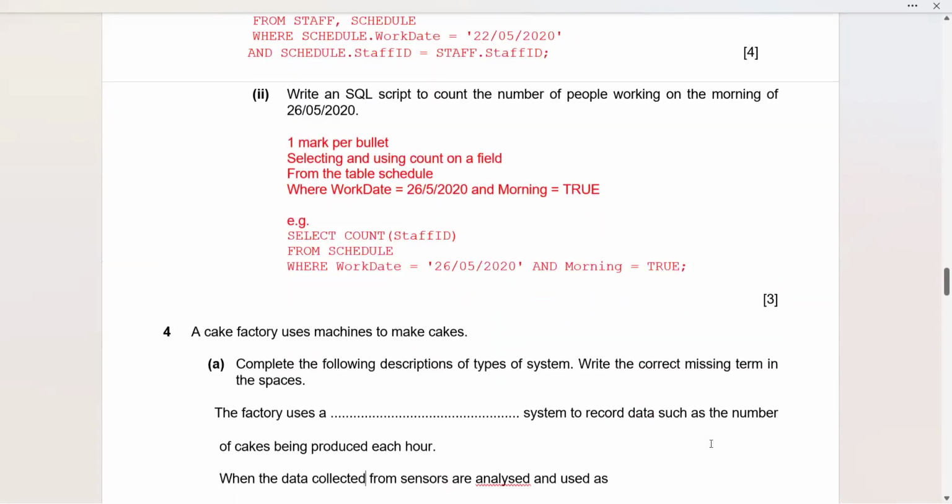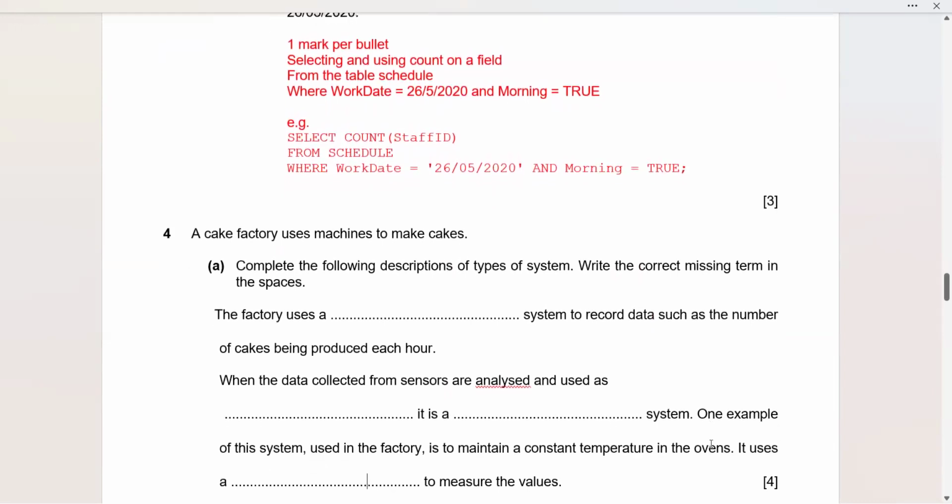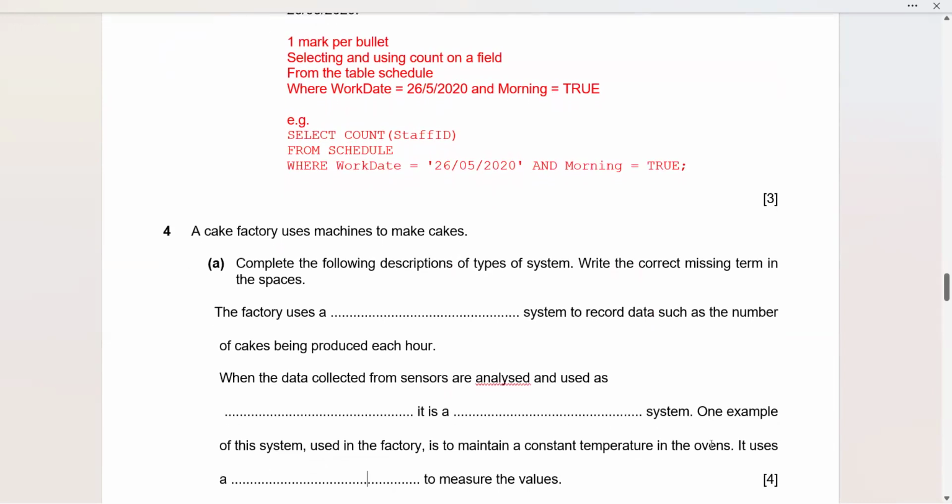Question number 4. A cake factory uses machines to make cakes. Complete the following description of types of system. Write the correct missing term in the spaces. Now you can see a number of spaces are given to us. The factory uses a blank system to record data such as the number of cakes being produced each hour.